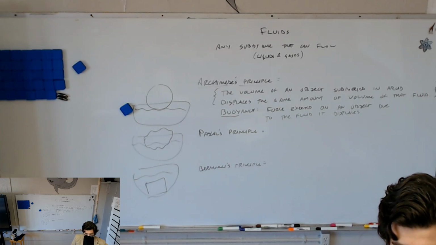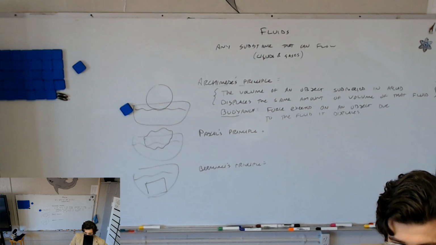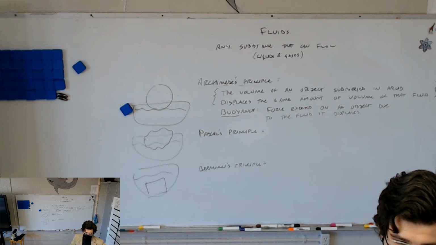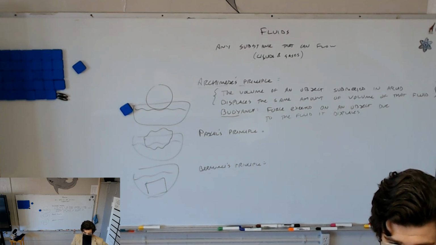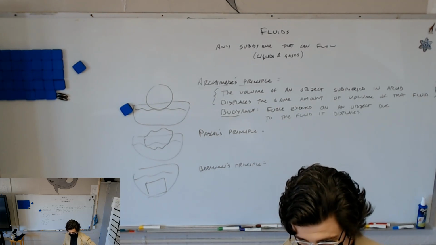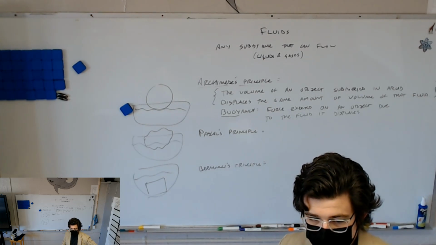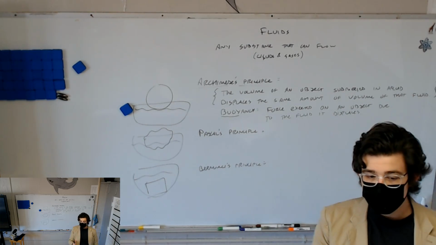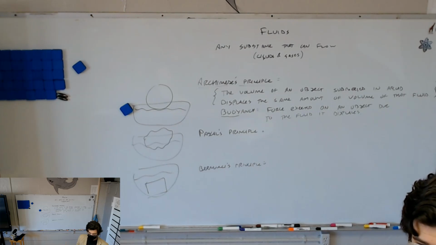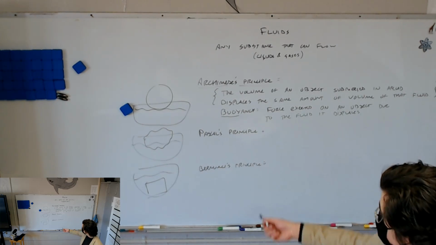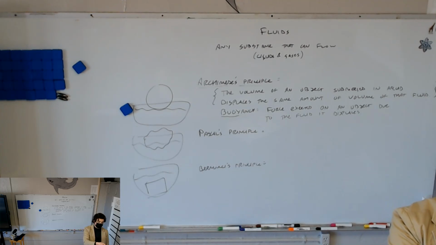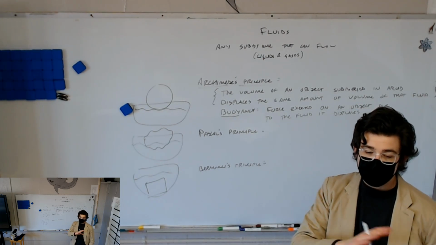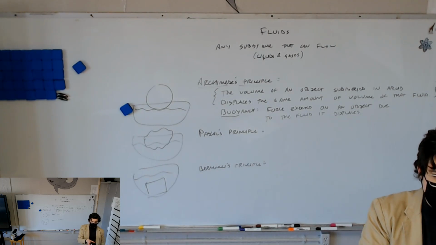Yes? Why is it that if you were to lie in a big pool with a lot of salt, you have more buoyancy? Okay, good question. So I think what you're asking is how come you would have an easier time floating if there was more salt in the water? What does the salt do to the density of the water? Right, so the water itself would be more dense. And so the volume that you displace would give a greater buoyancy, because the mass of that water would be larger, right?